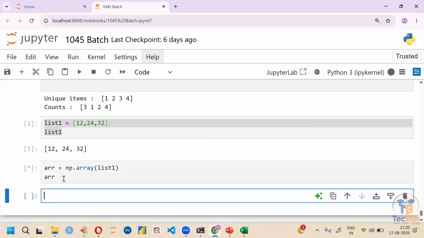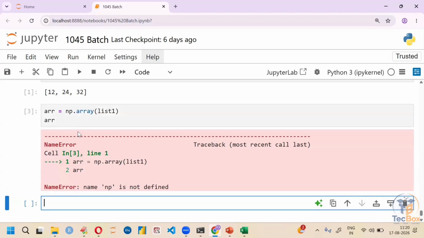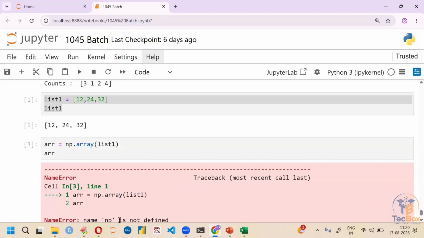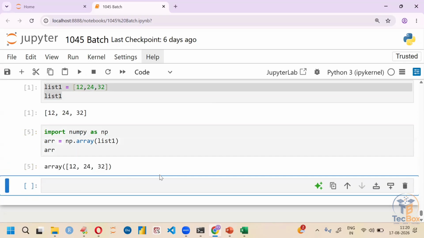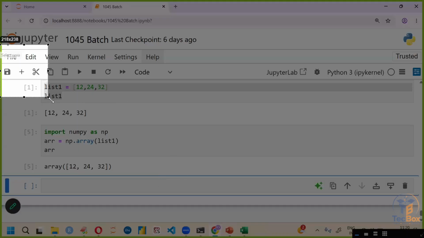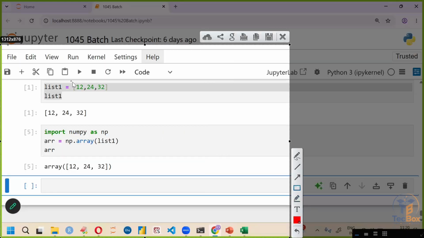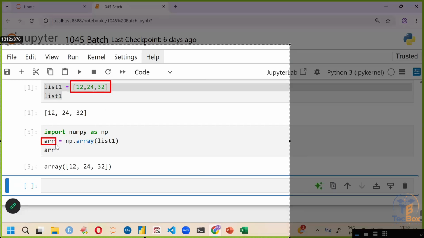If you run that one, it threw an error. What is the error? np not defined. So what you have to do, you have to import that library. So import numpy as np. Now try to run that one. It will come. Okay. So we have a list with elements 12, 24, 32, and we converted this list into an array by using np.array and converting that list.